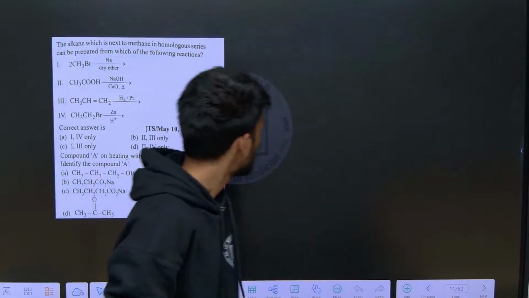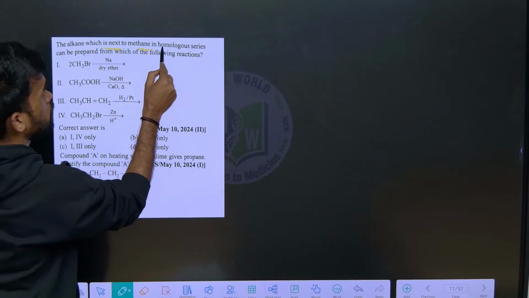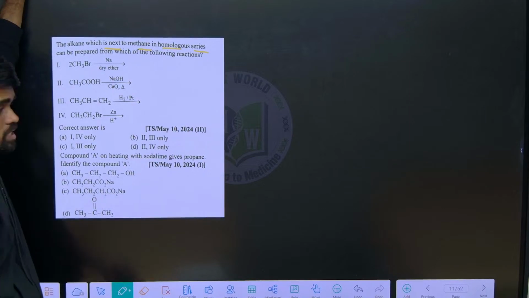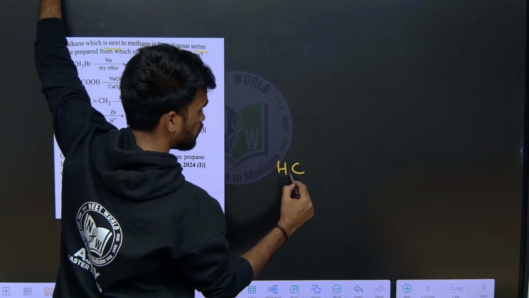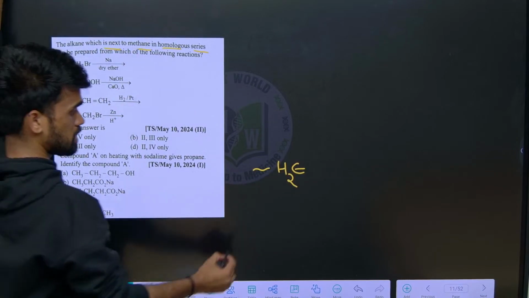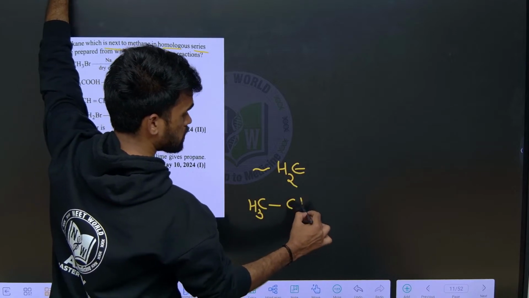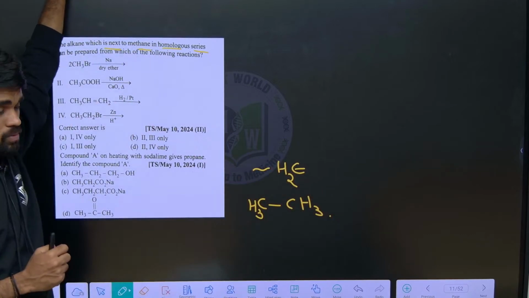Wait. Next, the alkane which is next to methane in the homologous series. Homologous series means there should be a difference of a CH2 unit. For example, this is methane, so the next member of the homologous series is ethane.